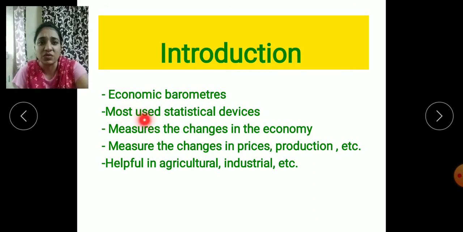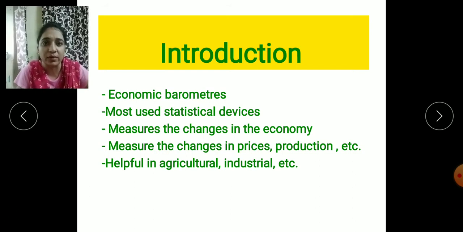And we can say that it is the most used statistical device. Means in the world of statistics, it is probably the most used device. Index numbers are the most used in the statistical world. Next is that it measures the changes in the economy. Already we have discussed that it measures the changes which take place in the economy, and it particularly measures the changes in the prices of the commodities, or even we can say the production level.